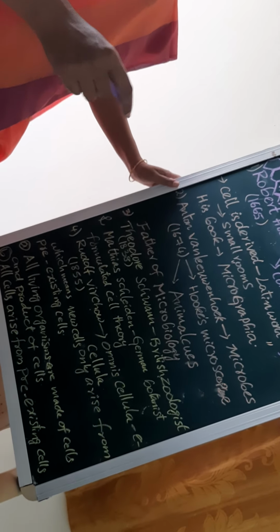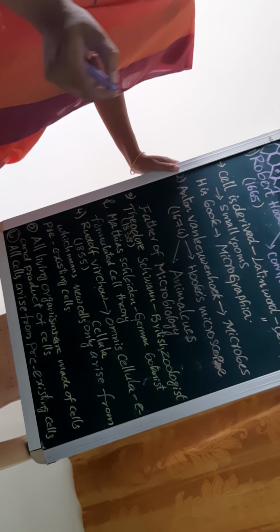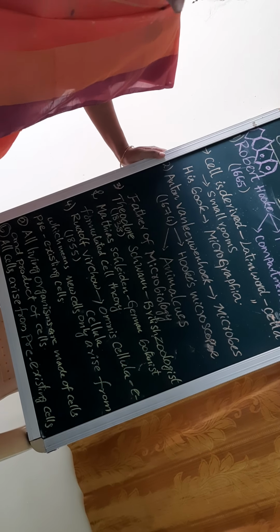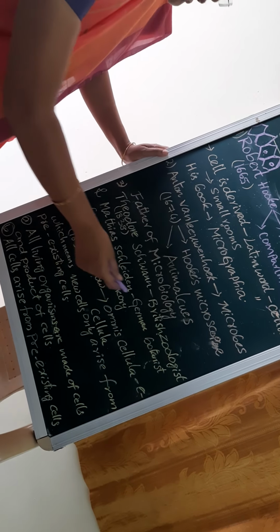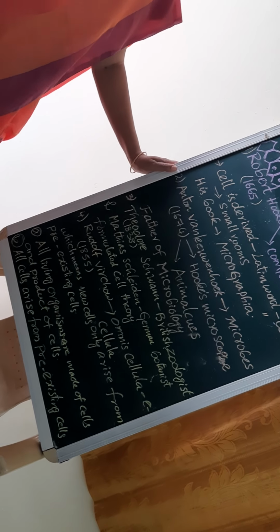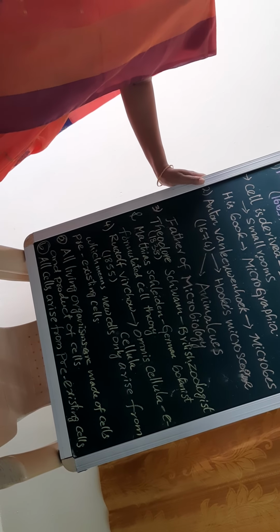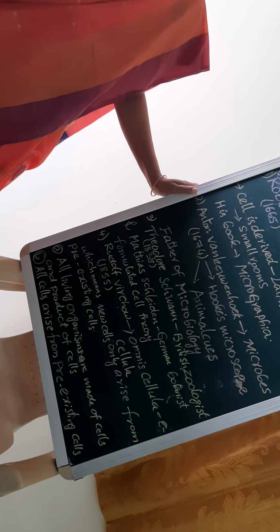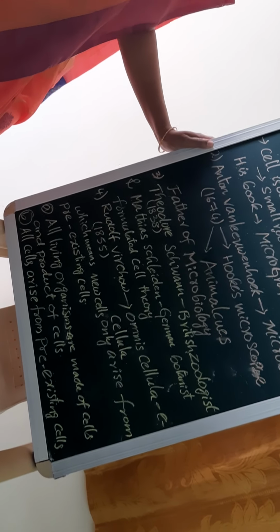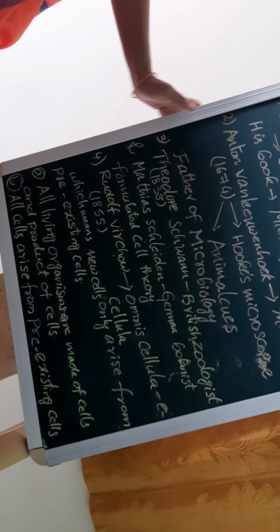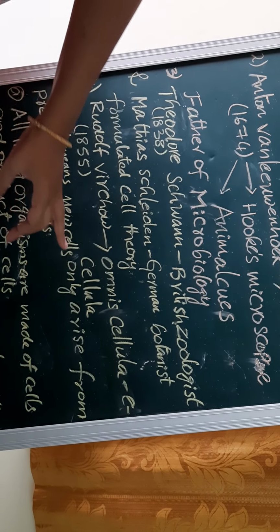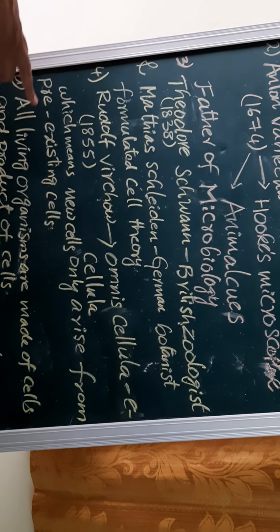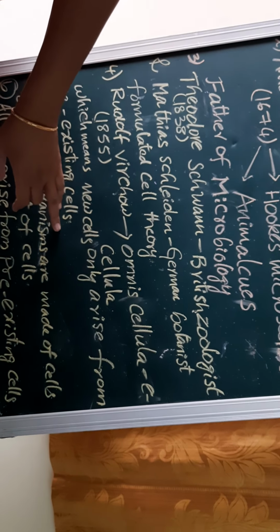All cells are formed from pre-existing cells. Understood? In 1855, he gave the statement, which means new cells only arise from pre-existing cells.